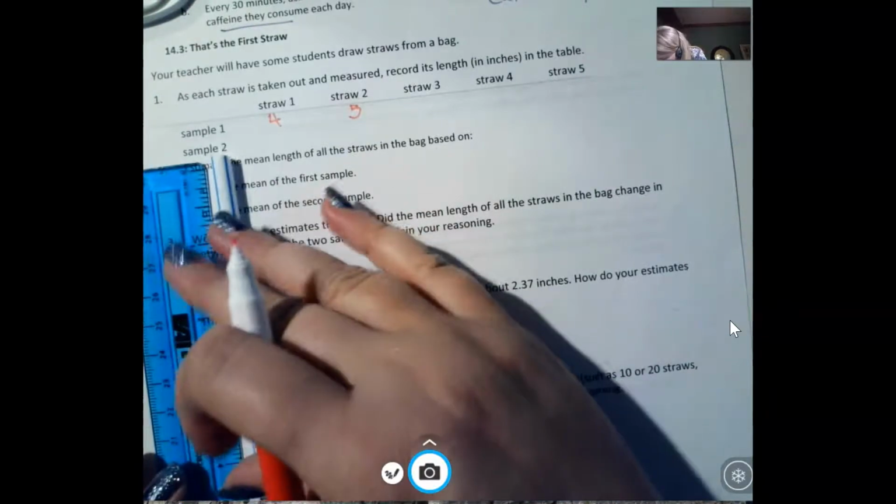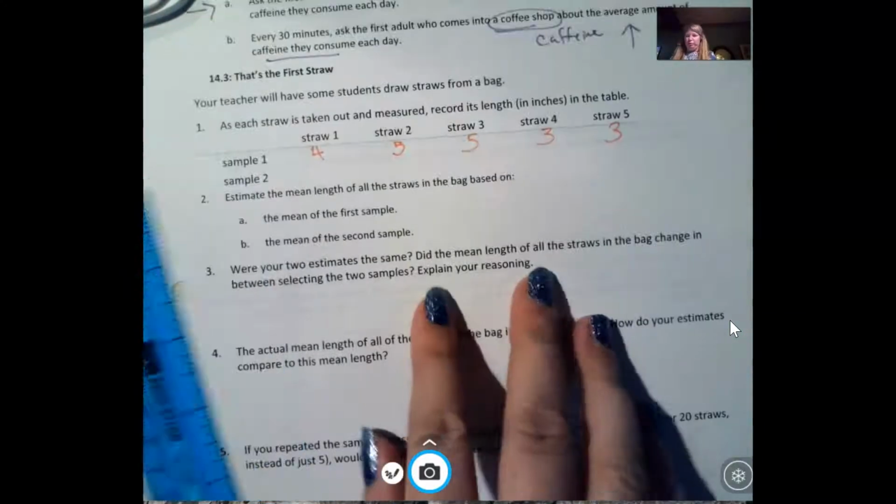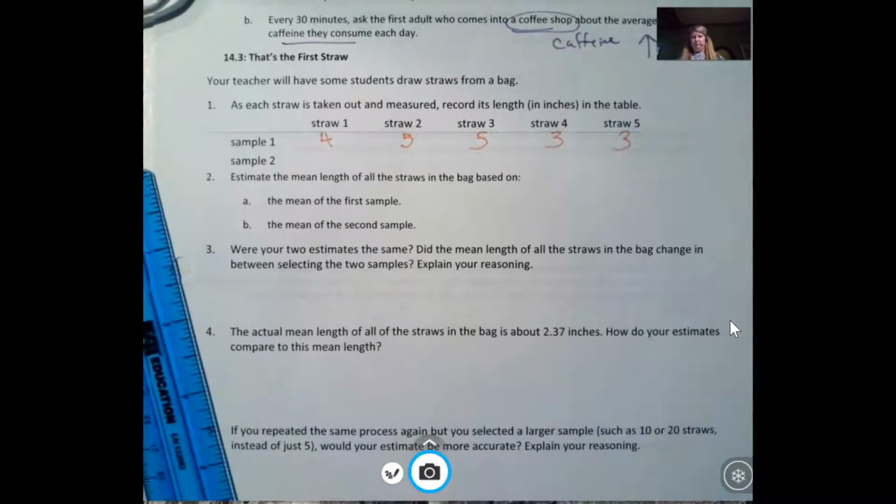Okay, and this one also right at 5. This one is at 3. And this one is also at 3. Okay, and then I'll do the experiment again, and I will just record my results here at the bottom.